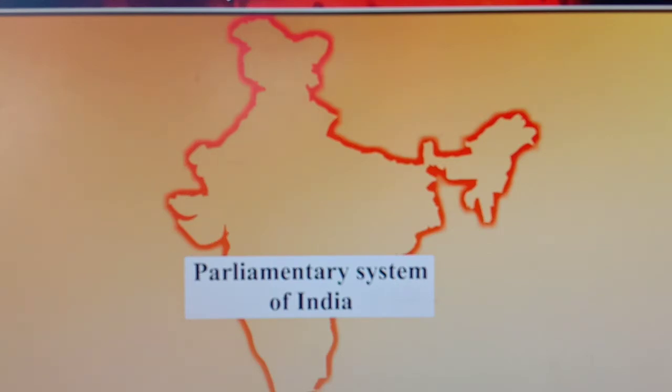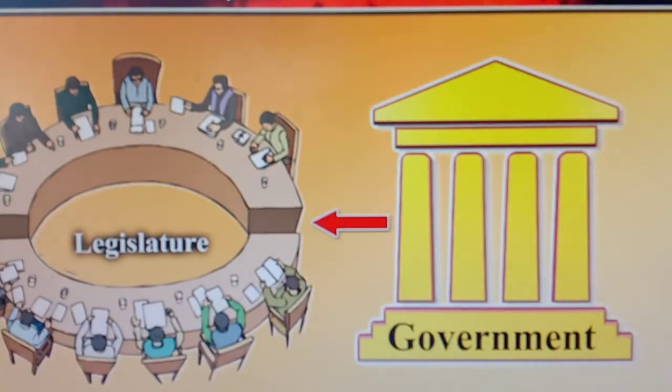So, parliamentary system of government we have learned in the previous video, and today we are going to learn the characteristics of the parliamentary system in India. So, what are the characteristics of Indian parliament? This point today we are going to learn. So, the parliamentary system is a system of governance. With the help of this system, our leaders are trying to govern, they are trying to rule our country.